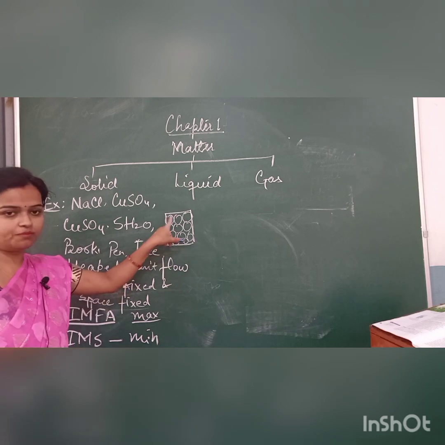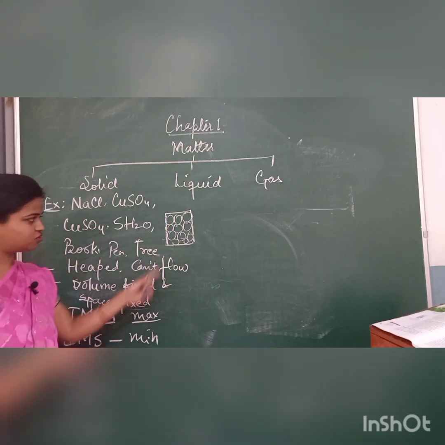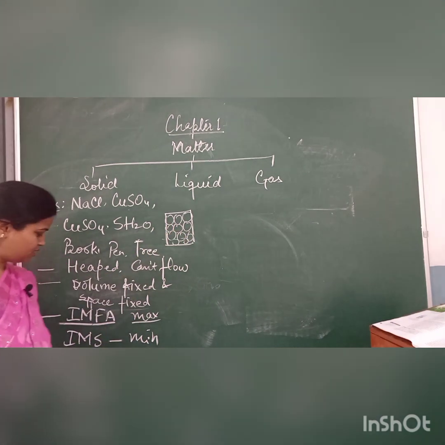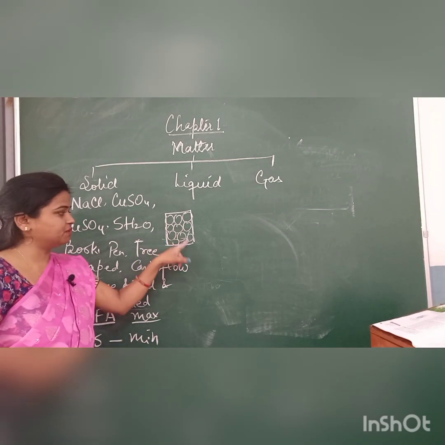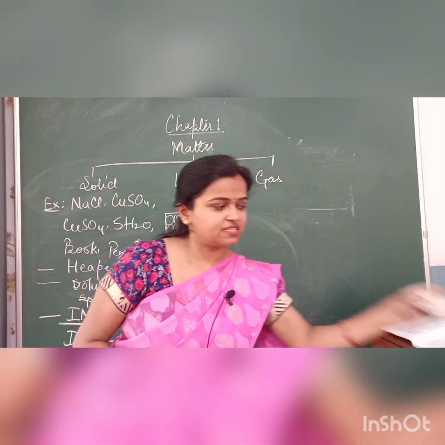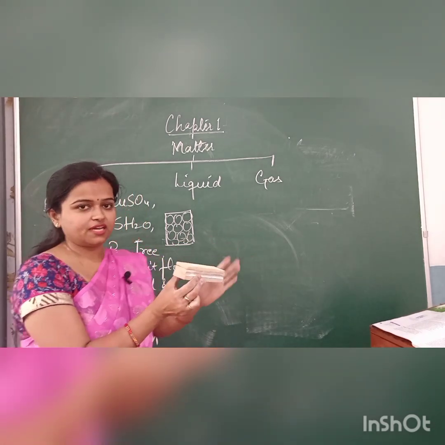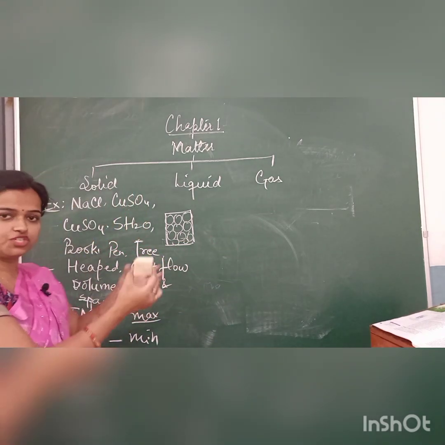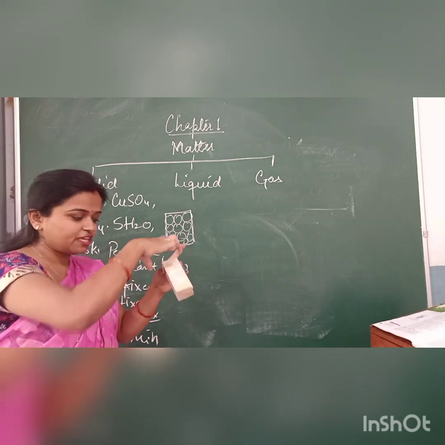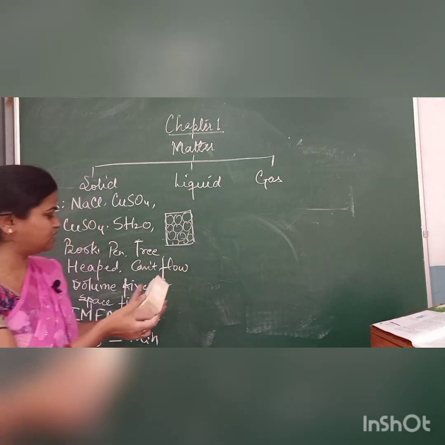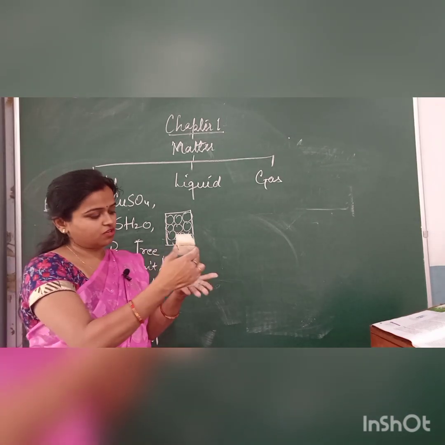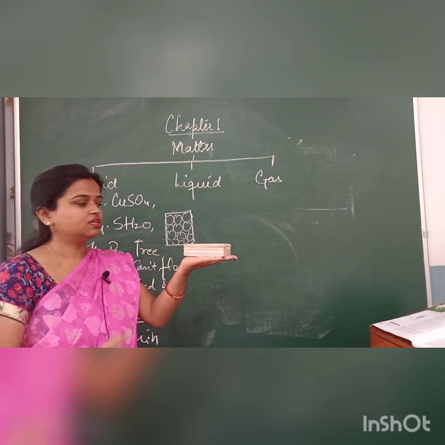See, in this case all are compactly arranged, so the intermolecular force of attraction is maximum and the intermolecular space is minimum. A simplest example is a duster. This duster I am having has length, breadth and height. We can calculate the volume, which is fixed. If I calculate the volume of this duster anywhere, it will remain the same, and the amount of space occupied is fixed.